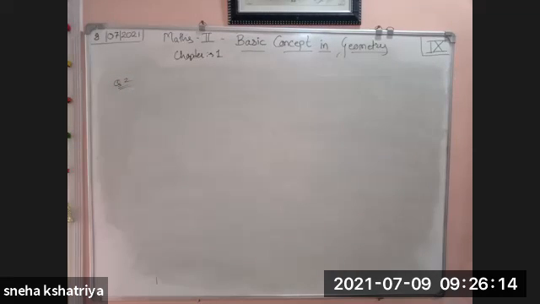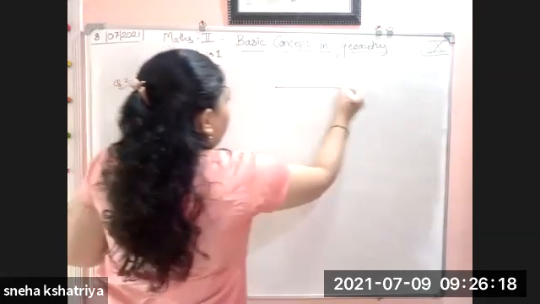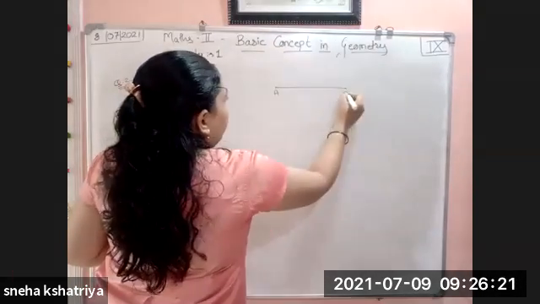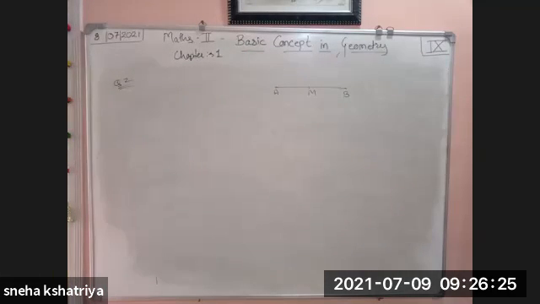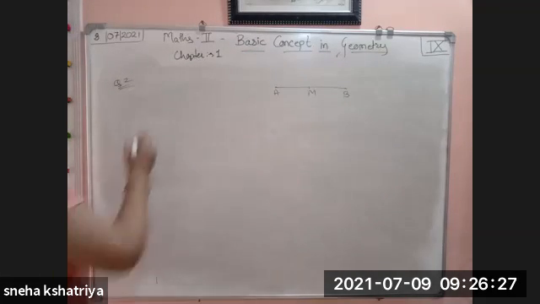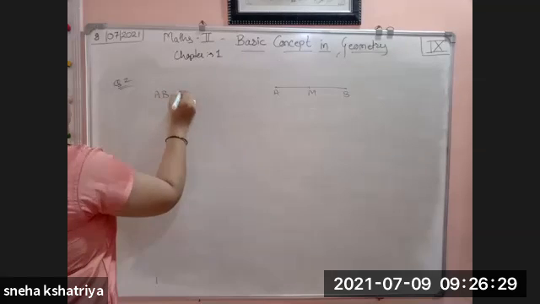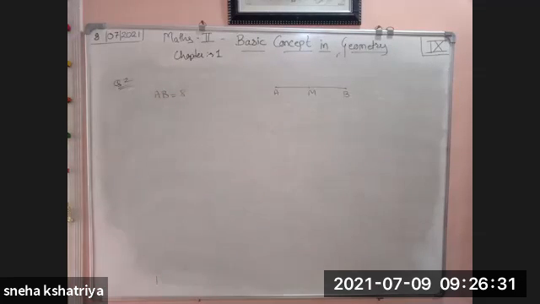What is the given question? Point M is the midpoint of segment AB. If the length of AB is equal to 8, then find the length of AM.